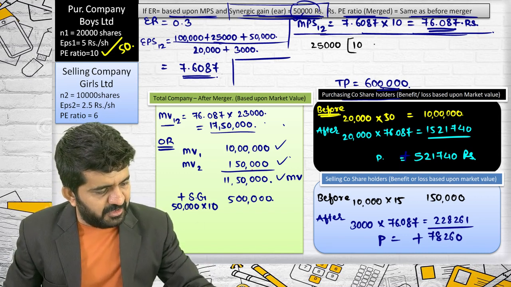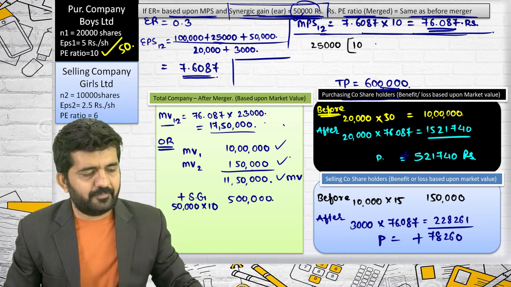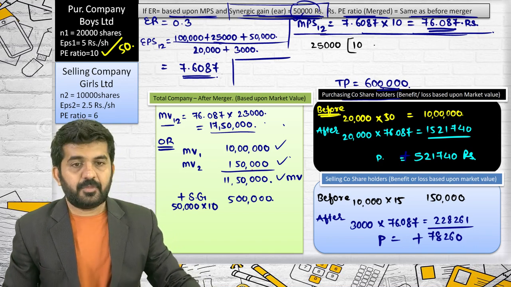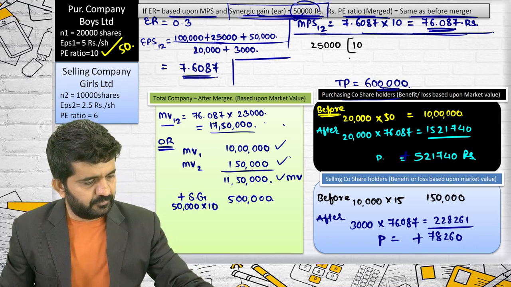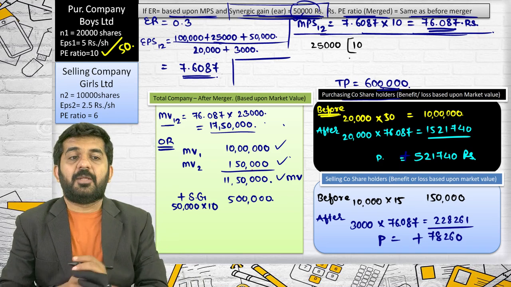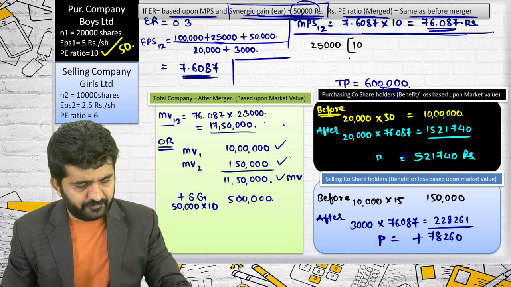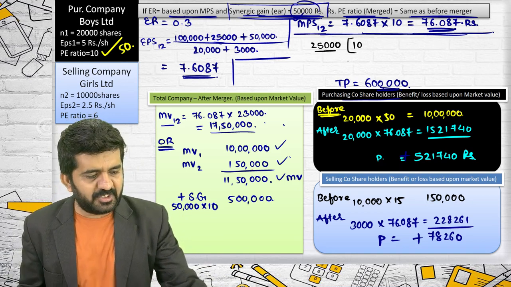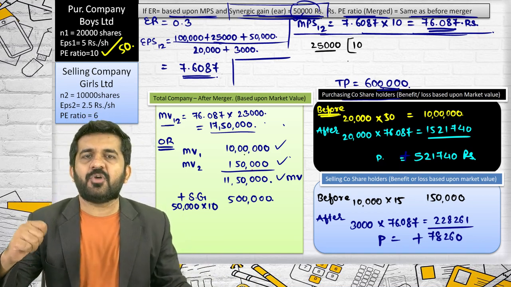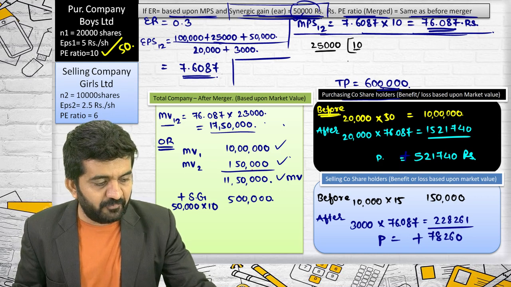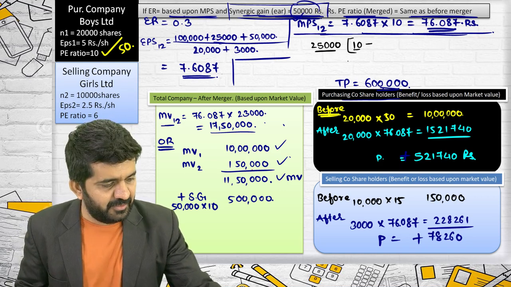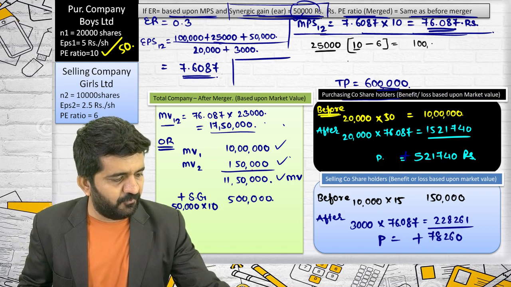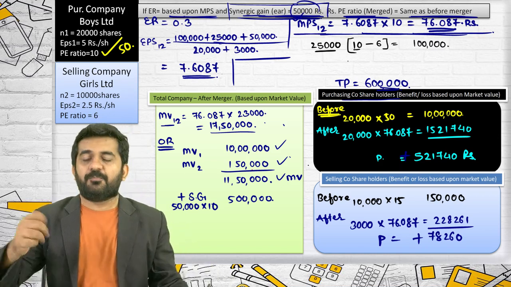First it was multiplied by 6. So see, this 25,000 rupees earnings of selling company will now be multiplied by 10. First it was multiplied by 6. So there is a profit of 1 lakh rupees because of P multiple.